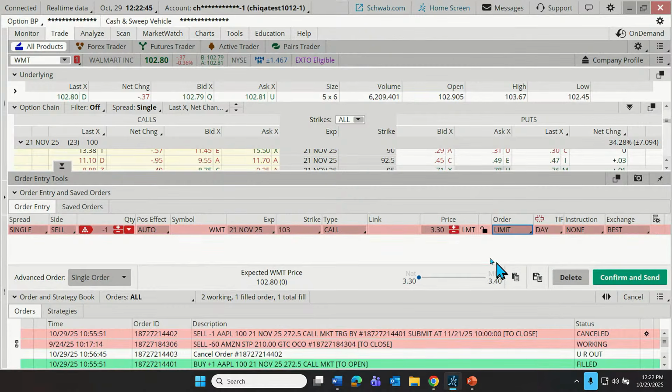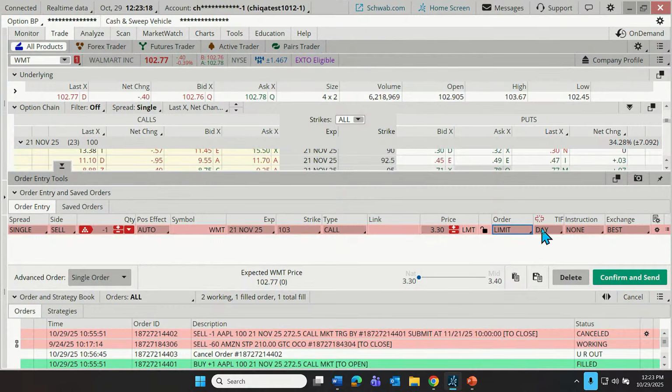If we switch this to a limit order and we put in a price, here we're saying, I want this price or better. With limit orders of both types, buy or sell, we're saying I want this price or better. So when we're buying, better is at a lower price. When we're selling, better is at a higher price. So here we would be saying we're accepting a minimum of 330, totally fine selling at 335 or 340 or 350. That's just our limit for how low we will go.